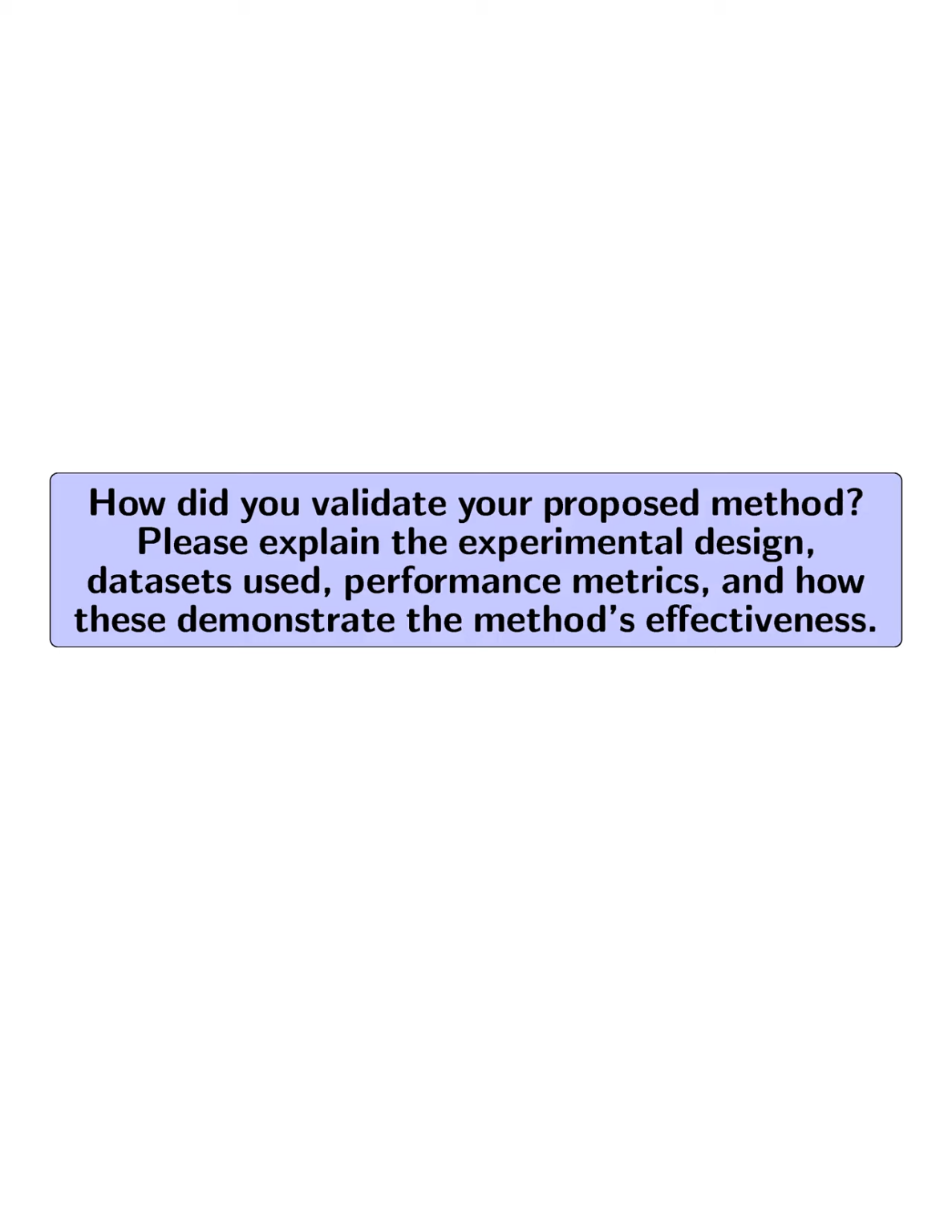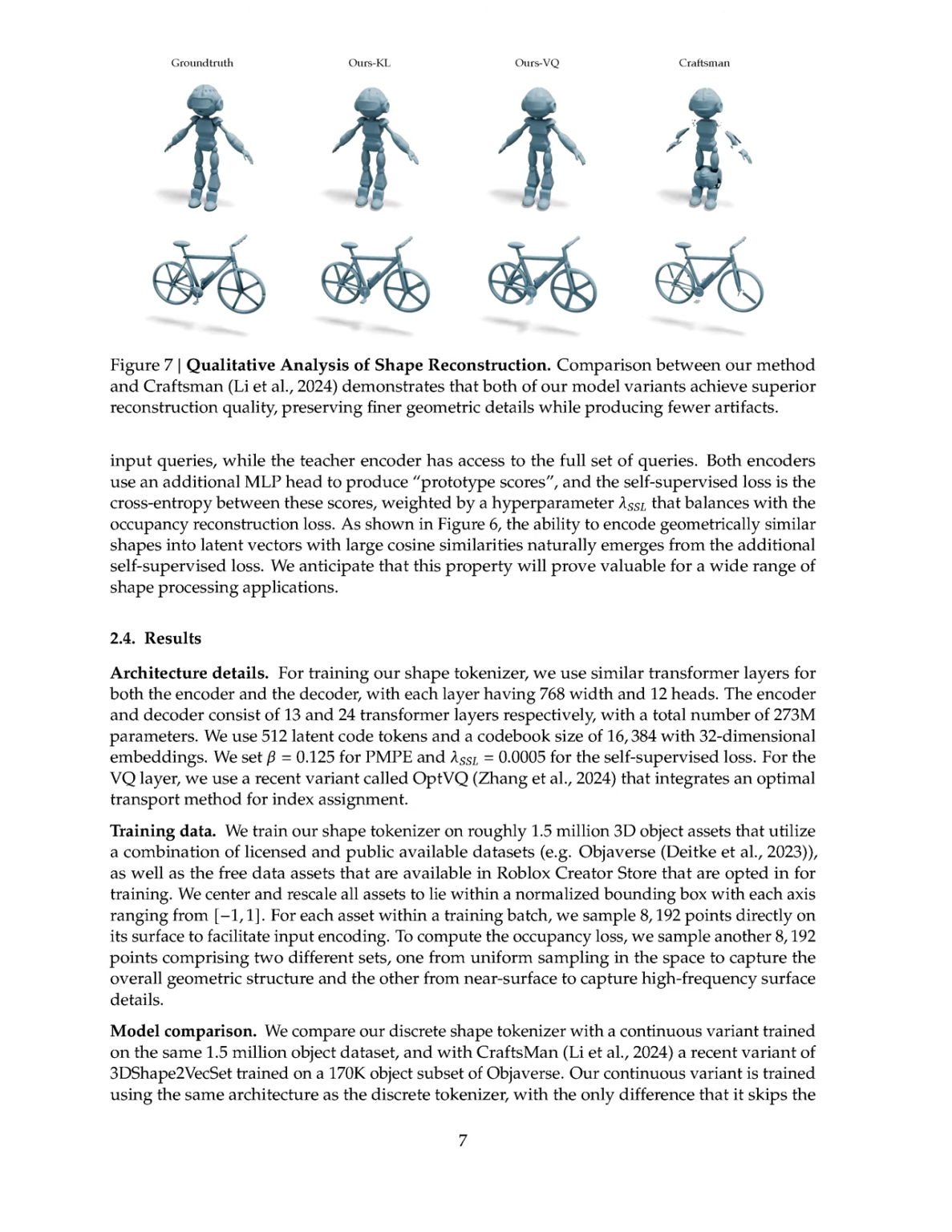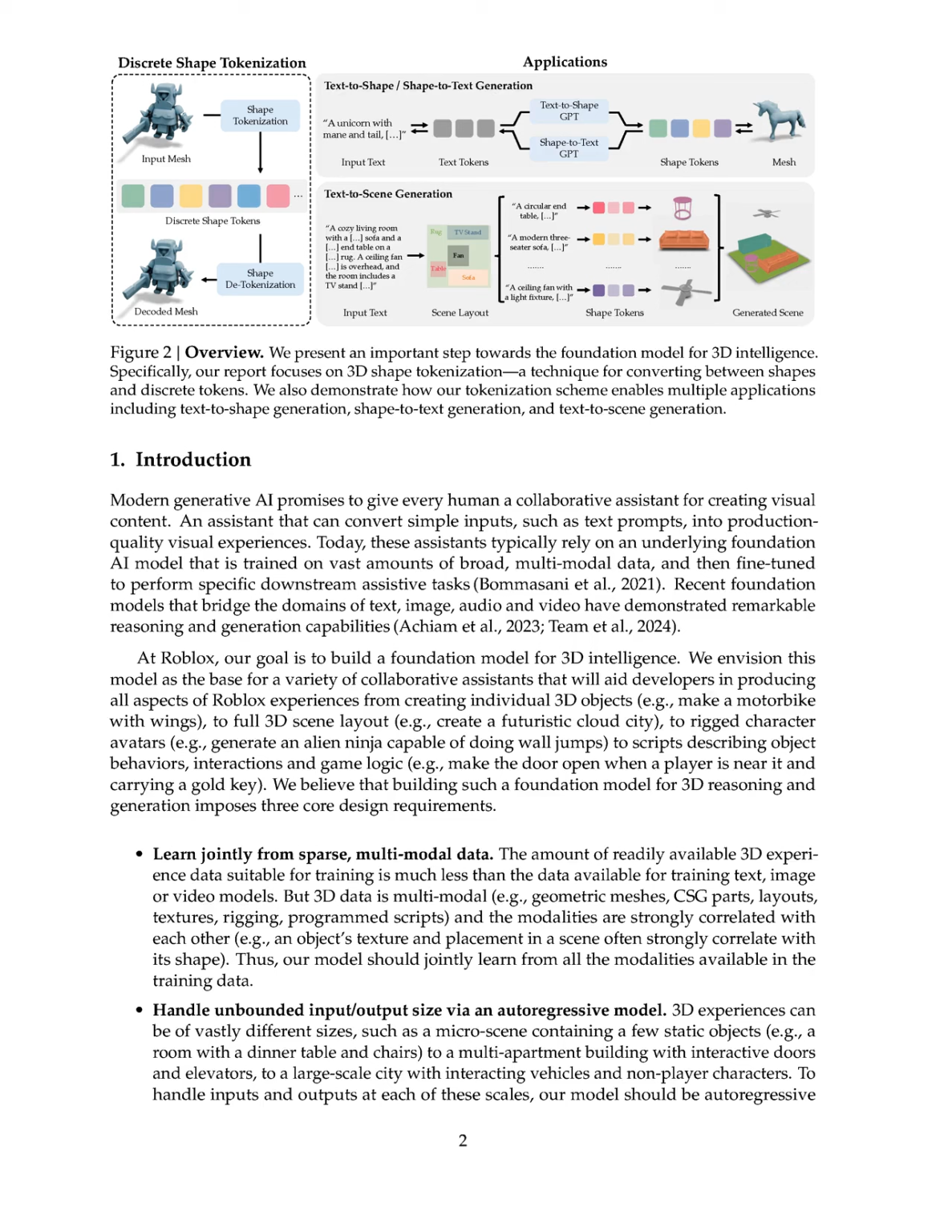How did you validate your proposed method? Please explain the experimental design, datasets used, performance metrics, and how these demonstrate the method's effectiveness. To validate our proposed method, we conducted experiments comparing our discrete shape tokenizer against a continuous variant and Craftsman, a recent model trained on a smaller dataset. We utilized a training dataset comprising approximately 1.5 million 3D object assets, which included both licensed and publicly available datasets, ensuring a diverse range of 3D shapes.